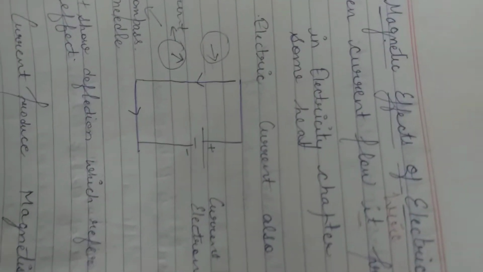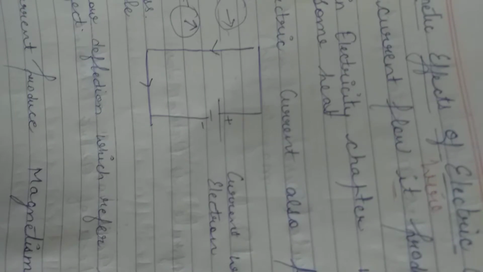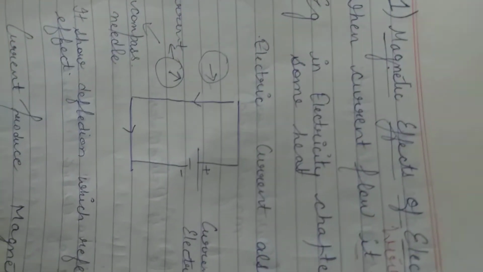It shows deflection, which refers to a current producing some magnetic effect. Deflection gives us the main hint that there is a presence of the magnetic effect in a wire. So current produces magnetism. करंट मैग्नेटिज्म को भी प्रोड्यूस करता है. जब इलेक्ट्रिक करंट फ्लो करे और मैग्नेटिक फील्ड का इफेक्ट शो हो, वो होता है मैग्नेटिक इफेक्ट्स ऑफ इलेक्ट्रिक करंट.